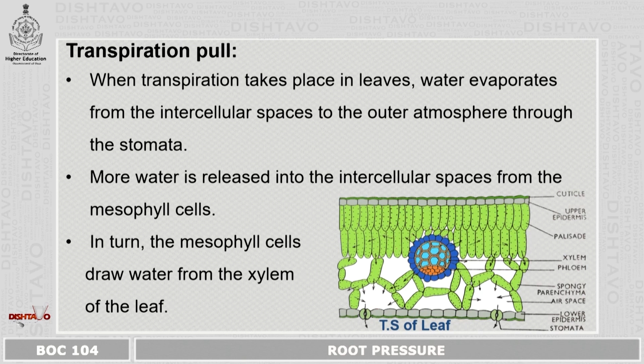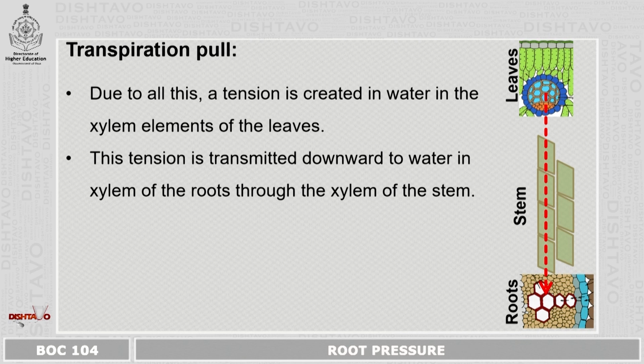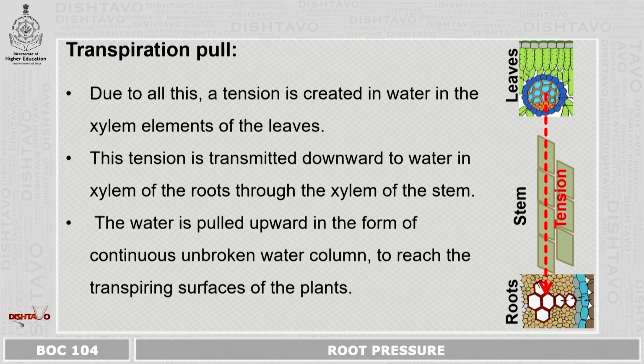Next is the transpiration pull. When transpiration takes place in the leaves, water evaporates from the intercellular spaces to the outer atmosphere through the stomata. More water is released into the intercellular spaces from the mesophyll cells, and in turn the mesophyll cells draw water from the xylem of the leaf. Due to all this, a tension is created in the water in the xylem element of the leaf, and this tension is transmitted downward to the water in the xylem of the root through the xylem of the stem. The water is pulled upward in the form of a continuous unbroken water column to reach the transpiring surface of the plant.